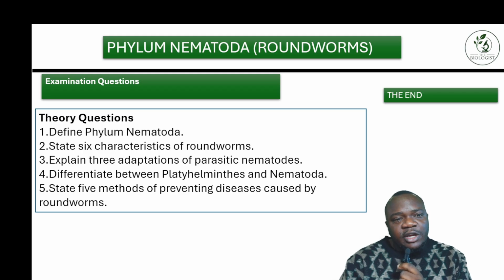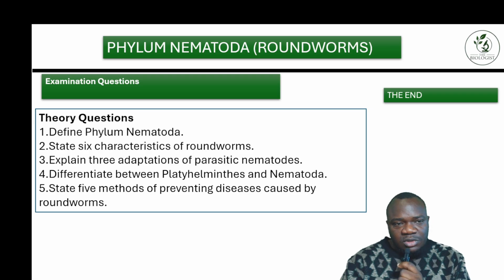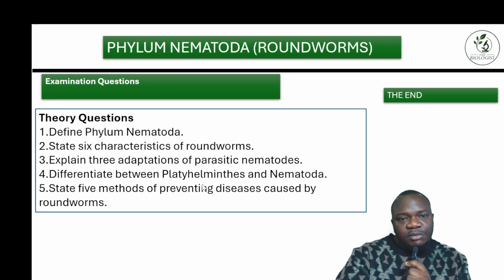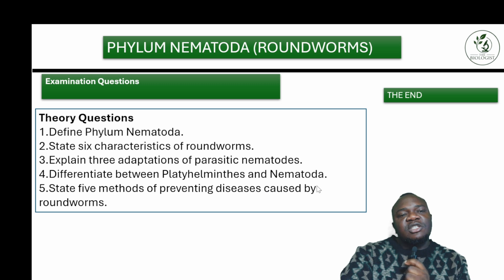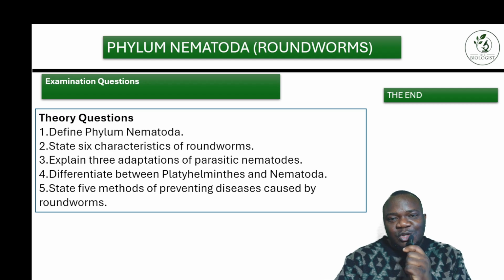So all you have to do is: How can you define Phylum Nematoda? State six characteristics of roundworms. Explain three adaptations of parasitic nematodes. Differentiate between platyhelminths and nematoda. And state five methods of preventing disease caused by roundworms. Okay, this is the last point of the video.